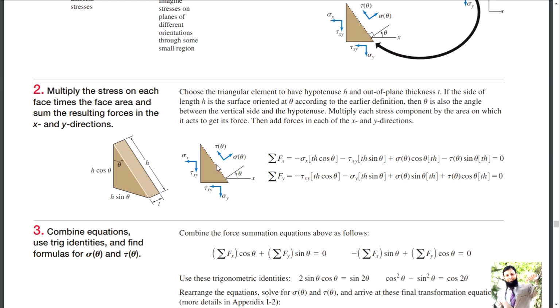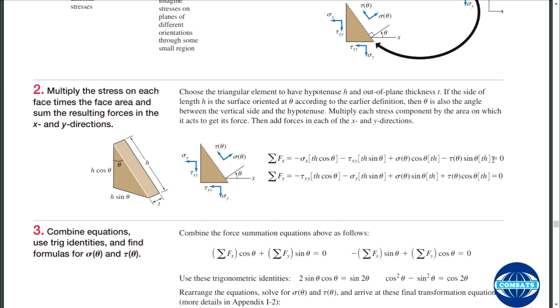Moreover, this component sigma theta, and on which area is it applied? h times t. Okay, got it? This is positive because its direction is in the positive x direction, and this one is in the negative direction, minus tau theta, applied on this surface h t, is equal to 0.